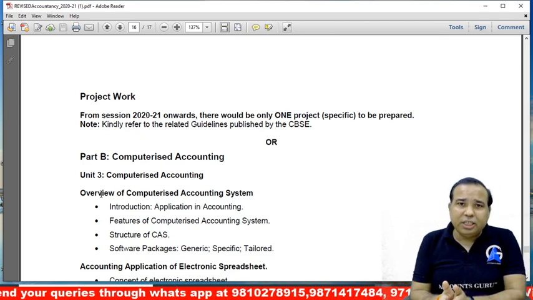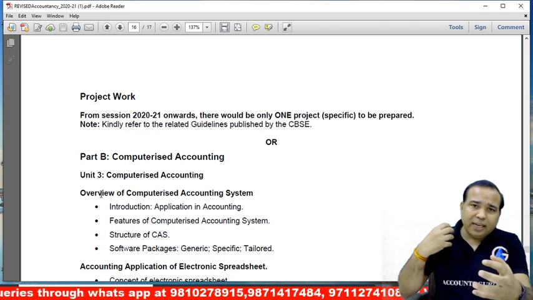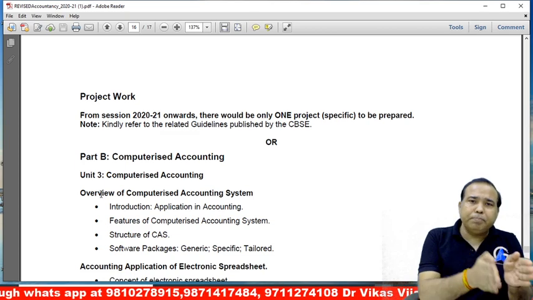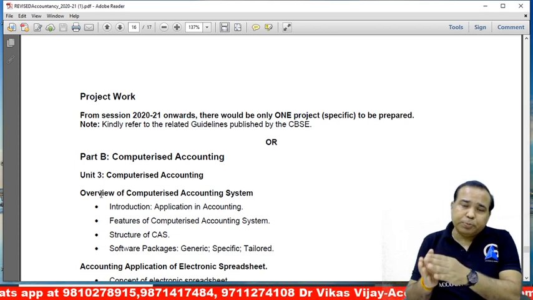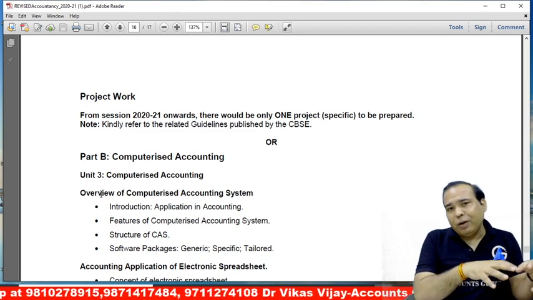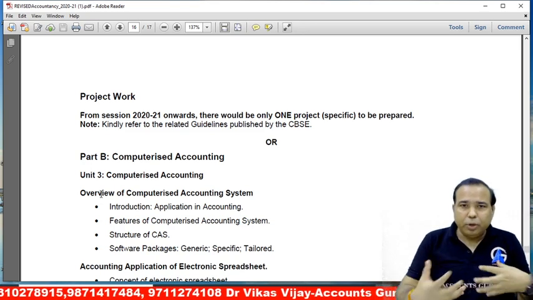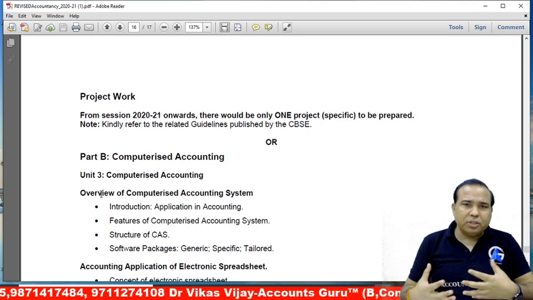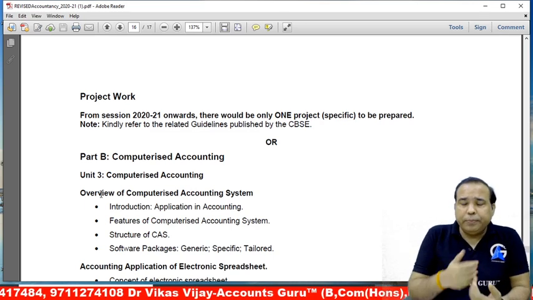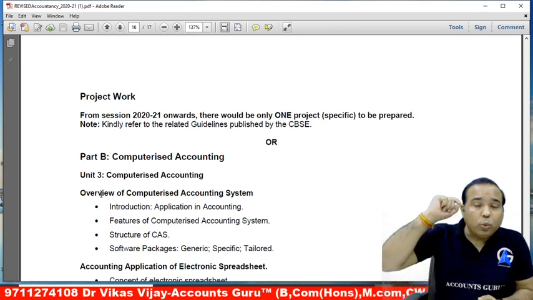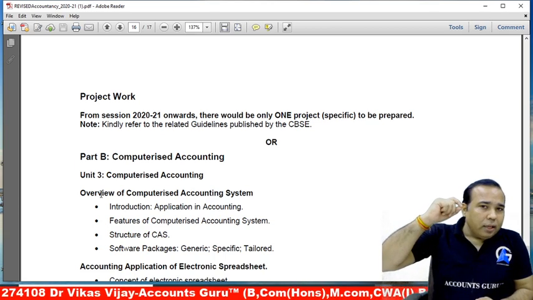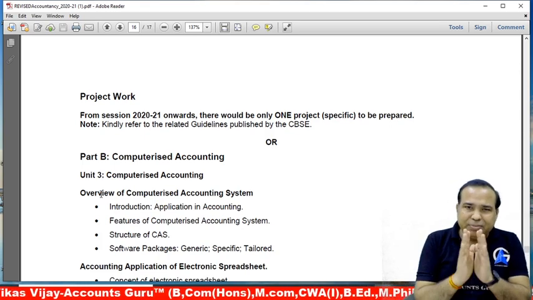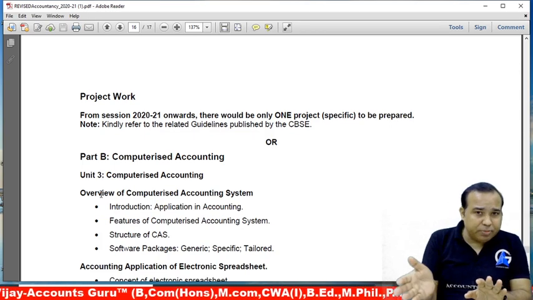if nothing specific comes from the CBSE side, because it's again a contradiction with class 11. CBSE has asked for simple GST calculation, and what we are expecting from a class 12 child is that you have to make it including GST. Fine, because I am a teacher first, not an author or resource person. I have taught for 15 years, so I'm saying this as a teacher only. So what does it mean now? Comprehensive budget, no more. Specific, only one. And next year, if it comes, my humble request, make it without GST, unless and until asked by CBSE.